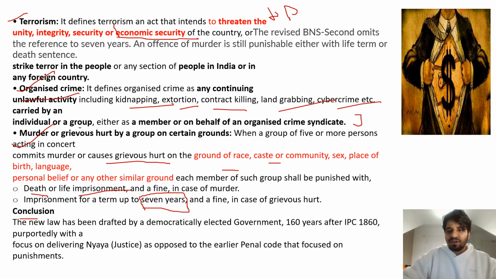IPC was formed in 1860 in the backdrop of the 1857 armed rebellion against the British authority. Now the focus is more on delivering nyaya, as the act says, and less on delivering punishment, right?